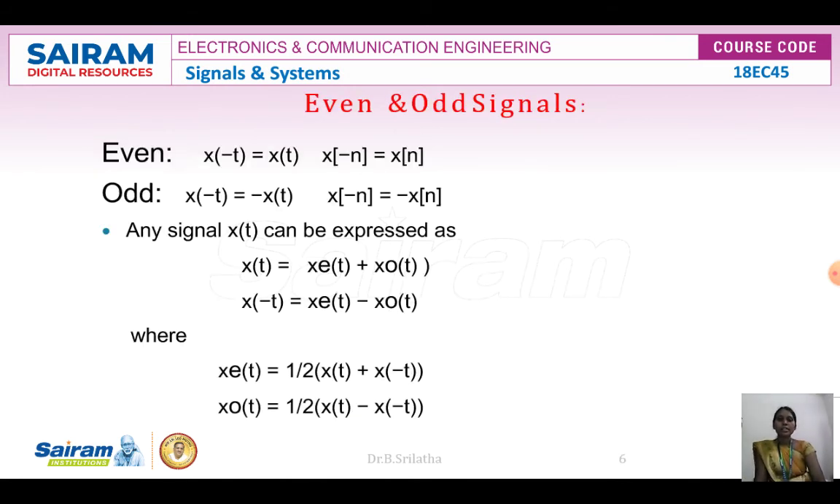Next is the same thing that I explained now. We can see the even and odd signals. X of minus t equals x of t is the even condition, shown in terms of continuous and discrete. Same thing for the odd signal, this is the continuous and this is the discrete. So for any signal x of t, which we derived now, if I add x of t and x of minus t, we'll get an even signal. If we subtract these two, we'll get an odd signal.